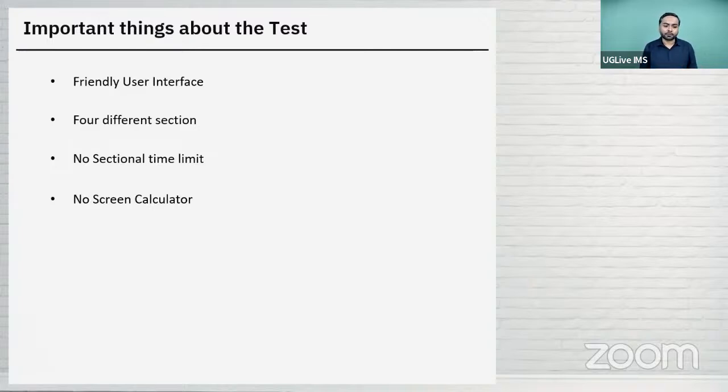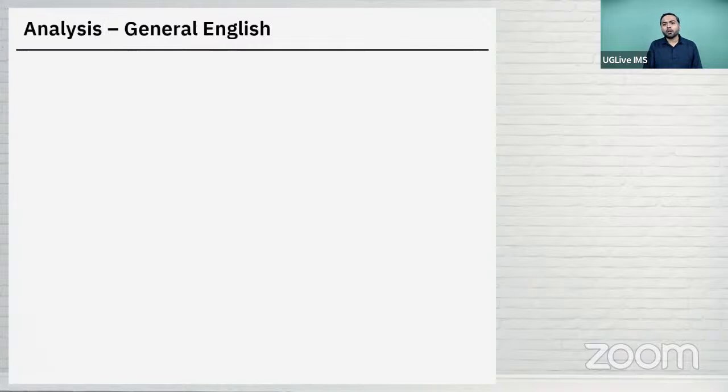Now, if I look at the general English section, it had one question on a poem where they had given four lines and you had to identify in which of the following lines the words were arranged in a proper order. Which means out of the four lines, three were in poetic order. In one of the lines, it was not in a poetic order. So you need to identify which line that was.